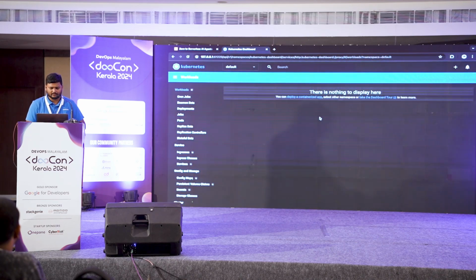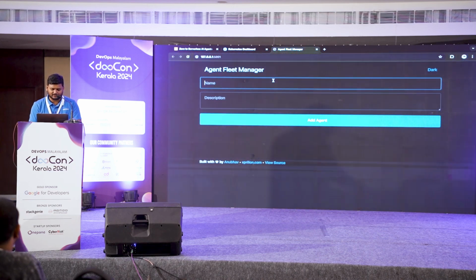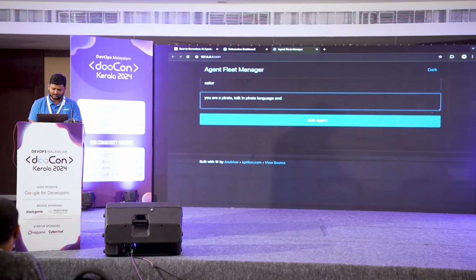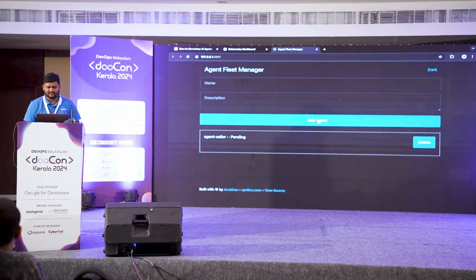Now let me open the Fleet Manager UI. It's a very basic UI, I'm not a UI developer. So let me name it, let's say Sailor. You are a pirate, talk in pirate language, and joke about the seas. So this is one of my agents. As I said, you could choose to have replicas. In my case, I'm just going to create one of each. Let me create this agent.